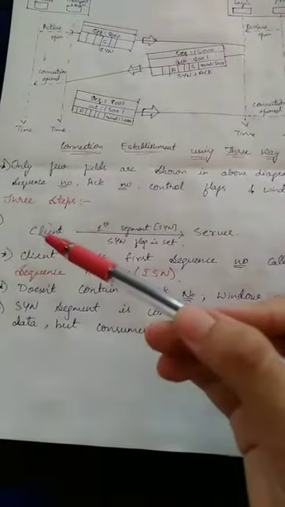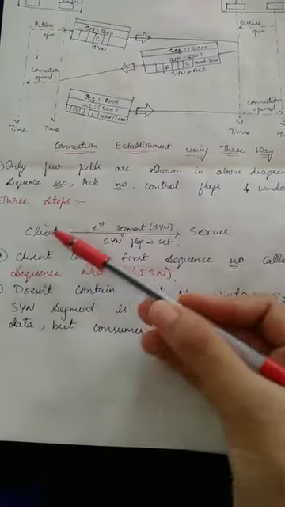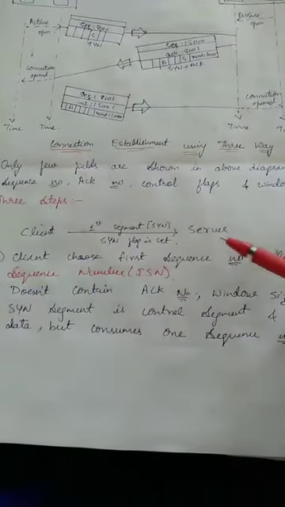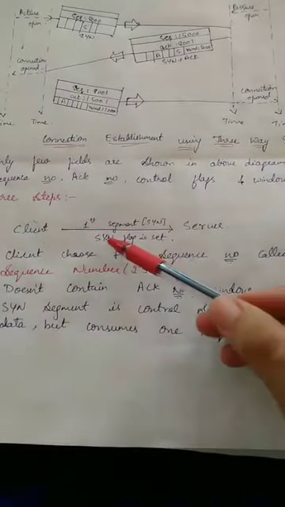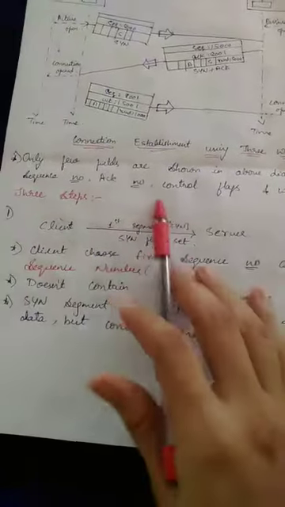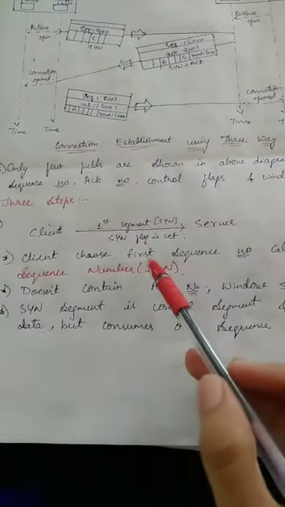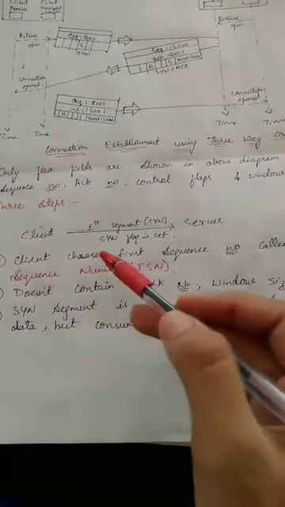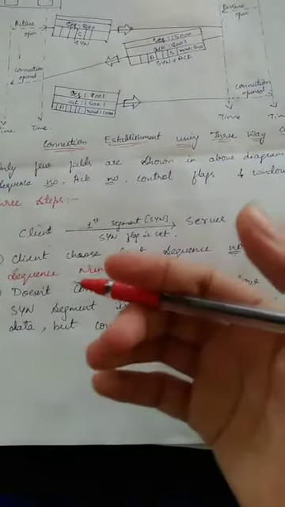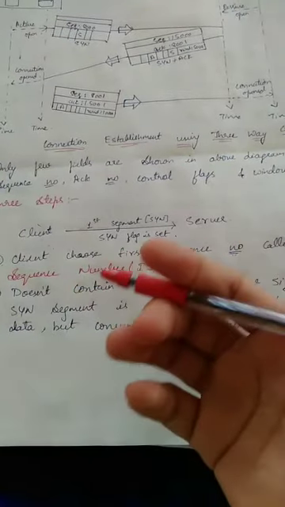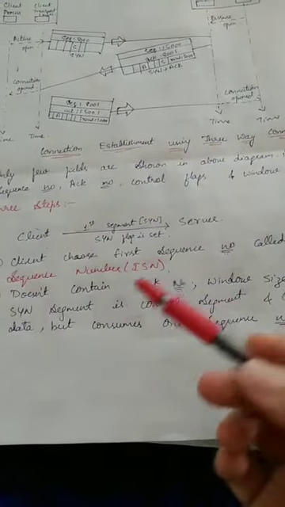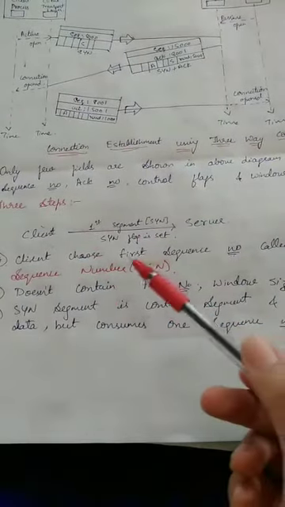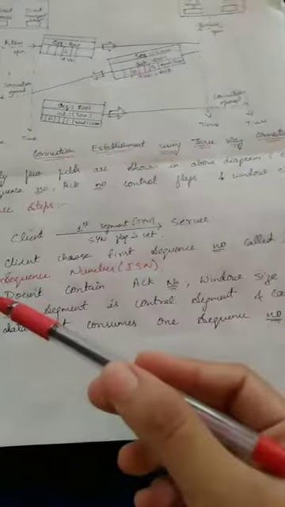First, the client sends the first segment to the server. This segment is called a SYN segment, by which the SYN flag is set. Next, the client chooses the first sequence number, called the initial sequence number. Along with the segment, it synchronizes the sequence number to the server. It chooses one randomly as the first sequence number. This is called the initial sequence number.